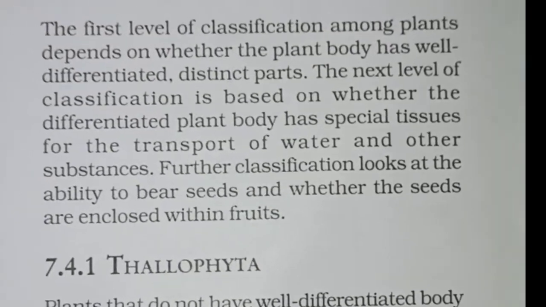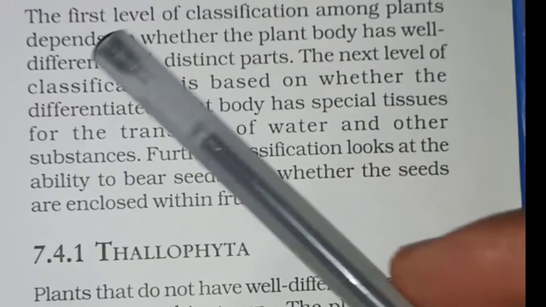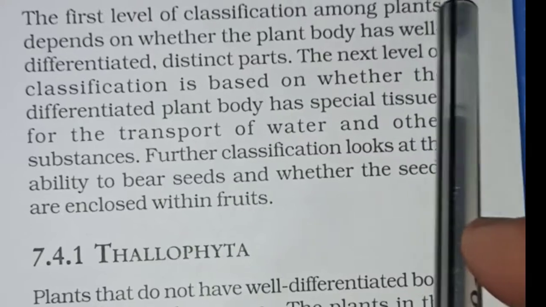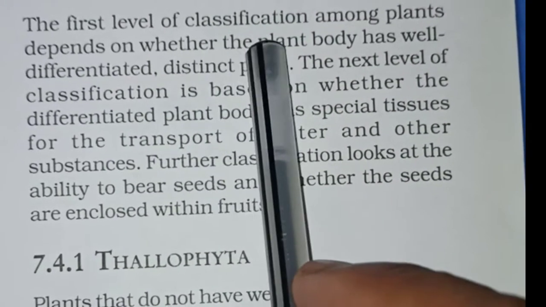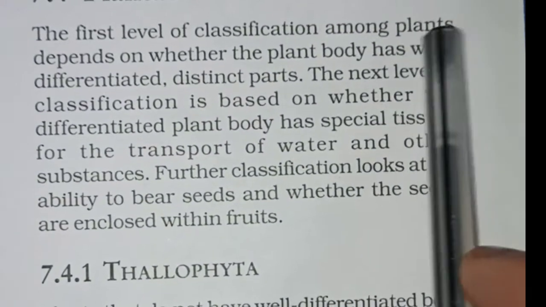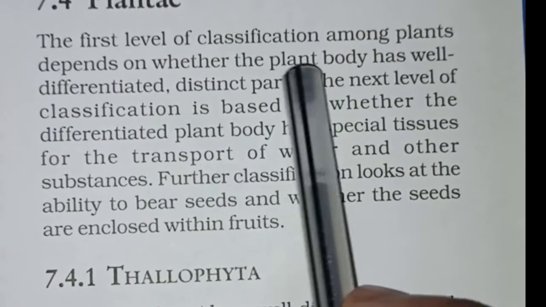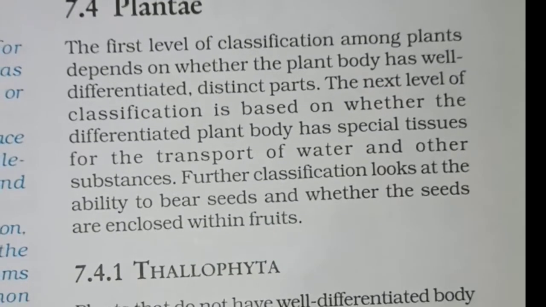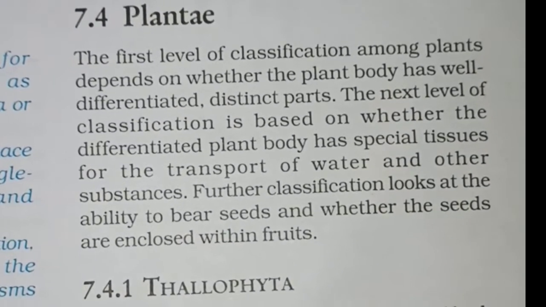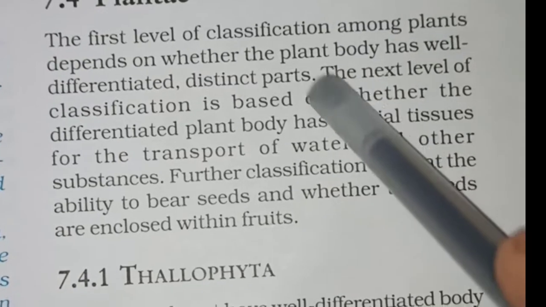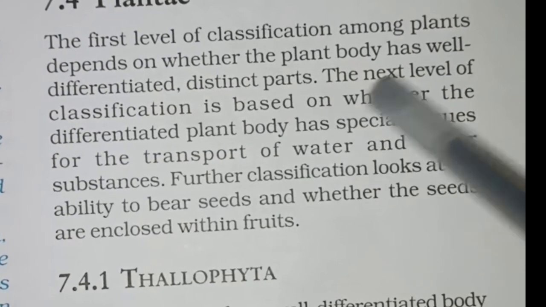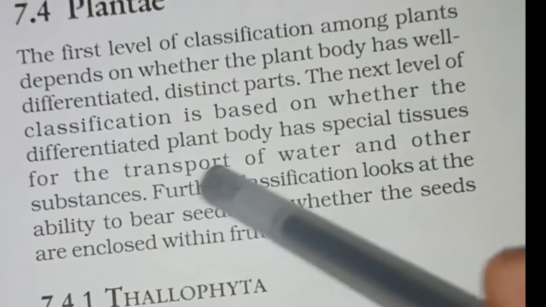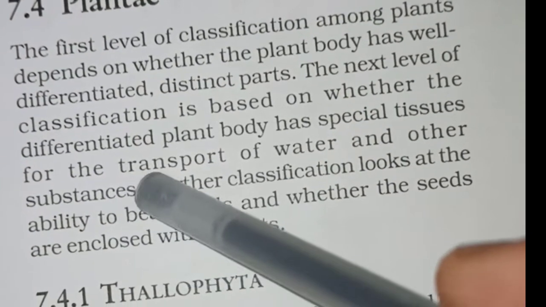Now we will study the detailed classification of kingdom Plantae. The first level of classification among plants depends on whether the plant's body has well differentiated, distinct parts or not. The next level of classification is based on whether the differentiated body has special tissues for the transport of water and other substances or not.